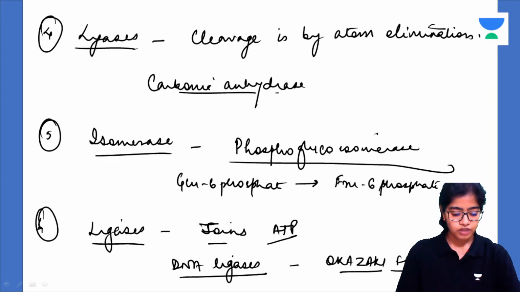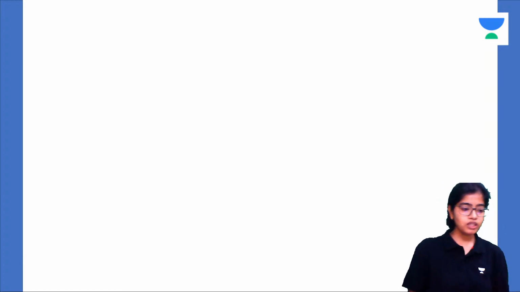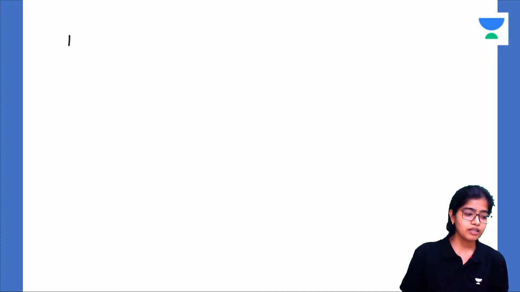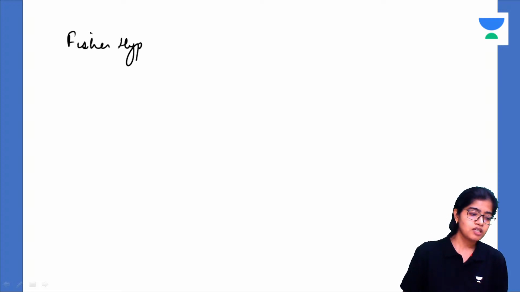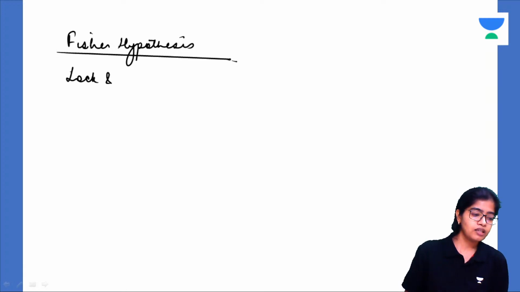Now what we are going to read about is the mechanism of enzyme action. What happens is the enzymatic activity is denoted by the Fischer hypothesis. Fischer was a scientist who has worked a great deal on enzymes. Okay, Fischer hypothesis is the lock and key hypothesis.